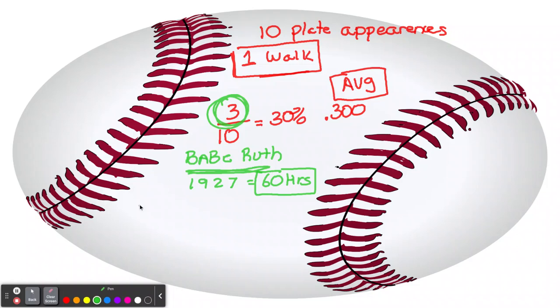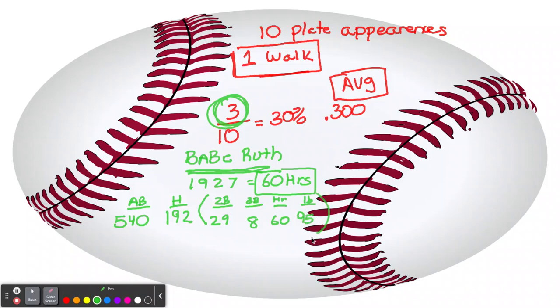Let's look at his at-bats. So he had 540 at-bats. He had a total of 192 hits. So if we break down those hits, the doubles, he had 29 doubles. Triples, he had 8. Home runs, we said, he had 60. And just singles, we'll just say first base. The singles he had were 95.